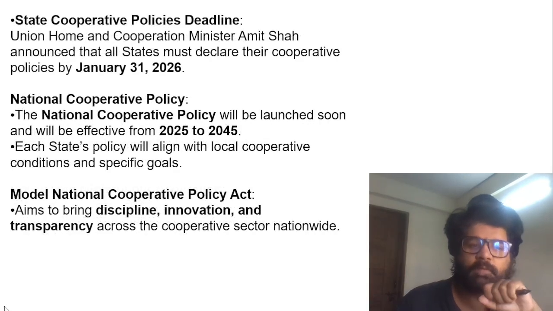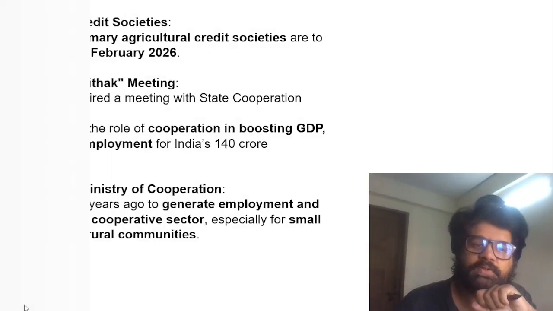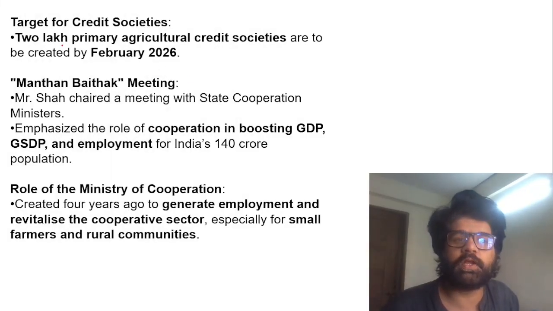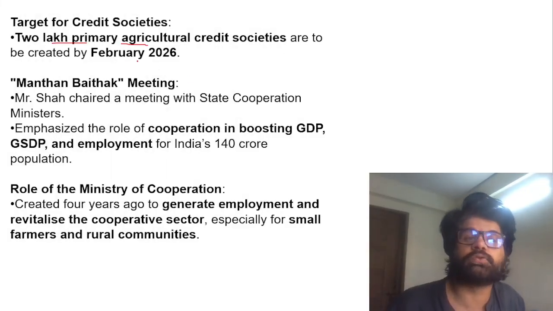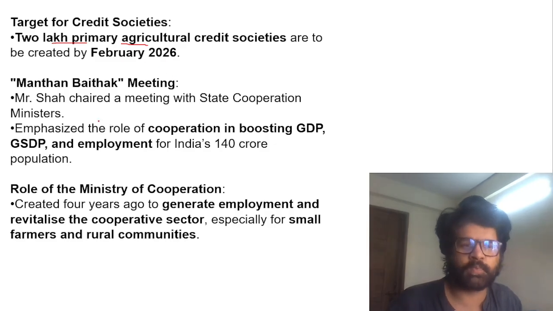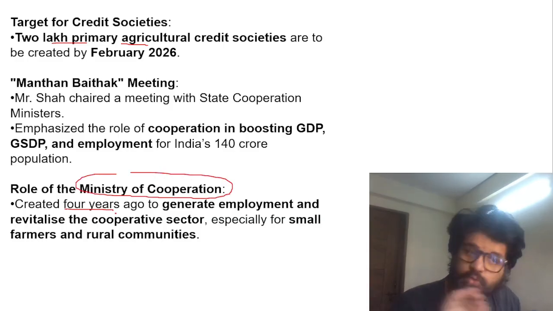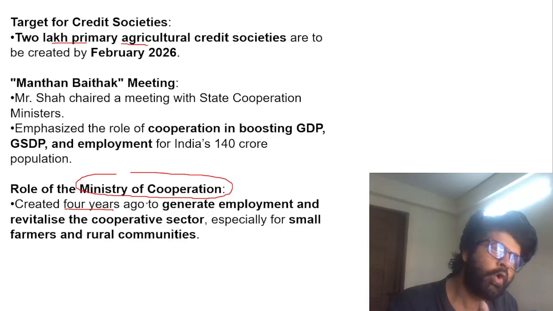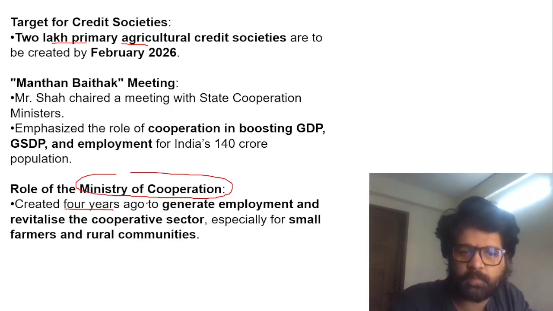What is the aim of this national cooperative policy? What is Amit Shah sir thinking about? The aim is to create 2 lakh primary agricultural credit societies by February 2026. The Manthan Baithak happened. The Ministry of Cooperation was created 4 years ago. There was no Ministry of Cooperation before 2021. So keep it in mind. Who is the minister right now? The Minister of Home Affairs, Amit Shah sir.